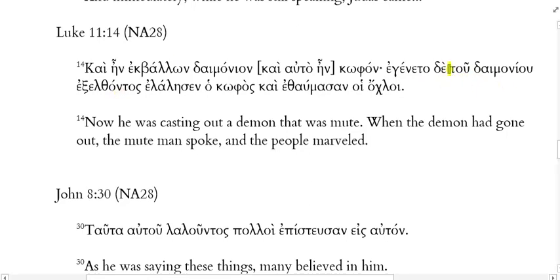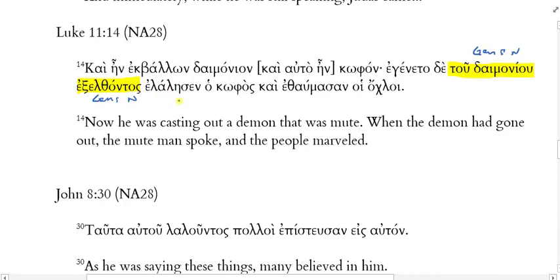This is what we want to focus on here. What case is tou daimoniou? That's genitive, genitive singular. What case is exelthontos? Aha, that is genitive as well. I have a genitive singular, and this is actually a neuter form because it's daimonion, okay? Exelthontos is genitive, singular, and neuter to match. So who is performing the outgoing here? The daimonion. He's a very outgoing demon, isn't he?